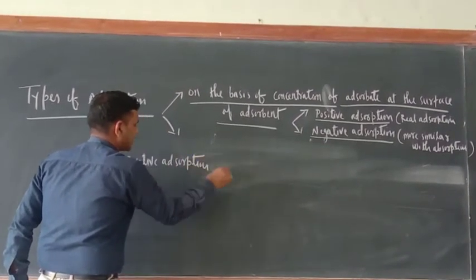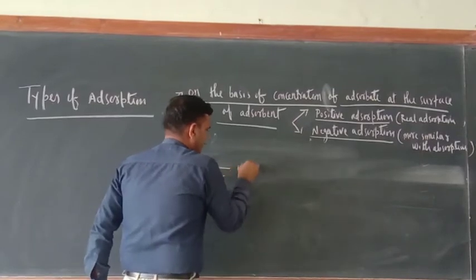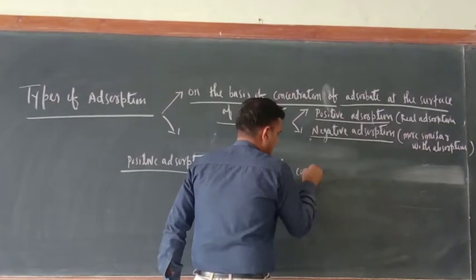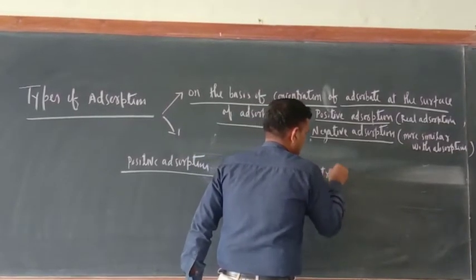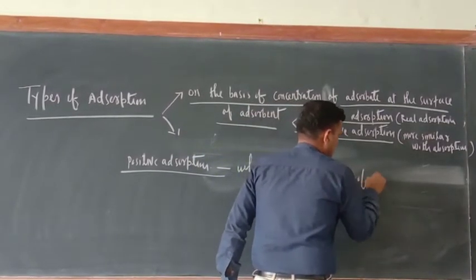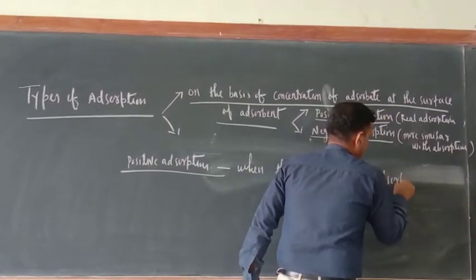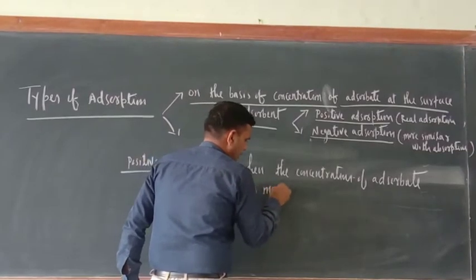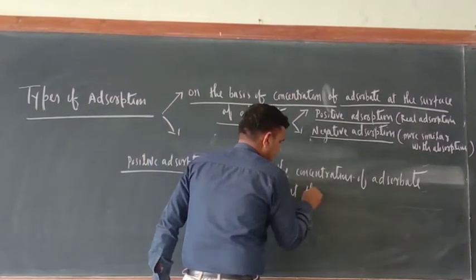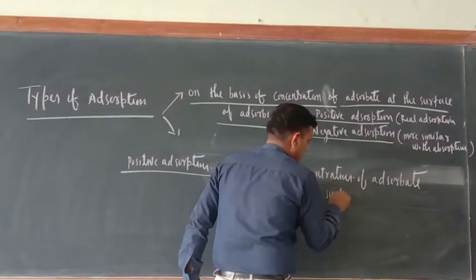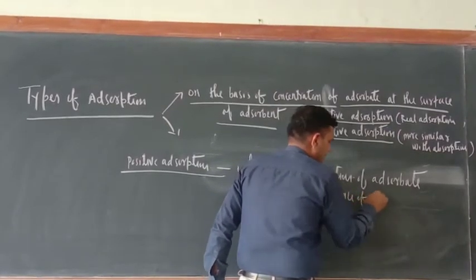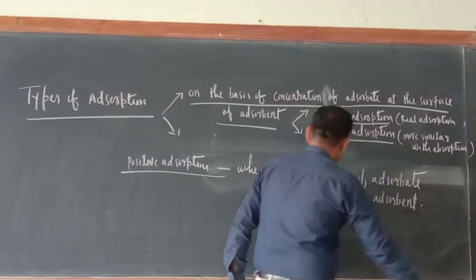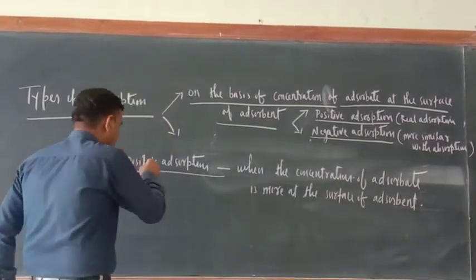Write down here: when the concentration of adsorbate is more at the surface of adsorbent, this is known as positive adsorption.